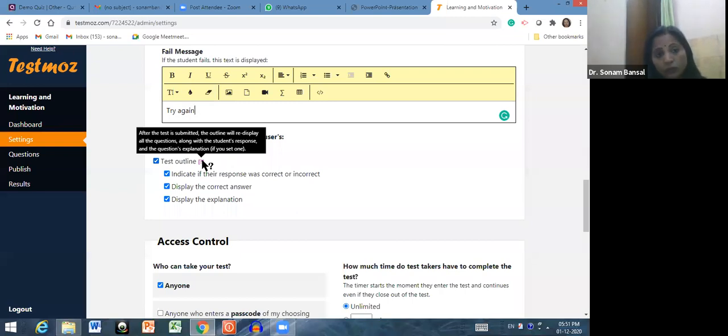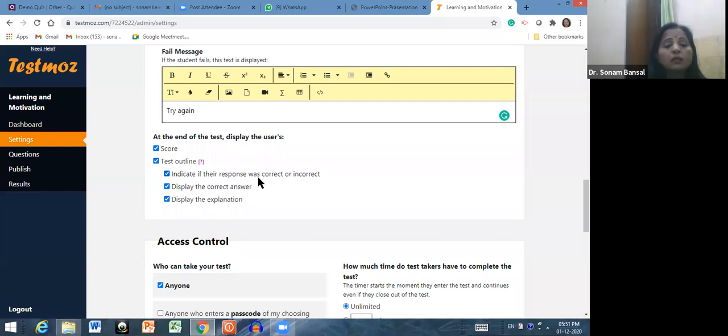You want the students to get these kinds of responses, then you have to click here. Indicate if their response was correct or incorrect. Yes. You want the students to come to know which answer is correct or not correct, then again you have to click here. It's already clicked, so I'm not touching that.